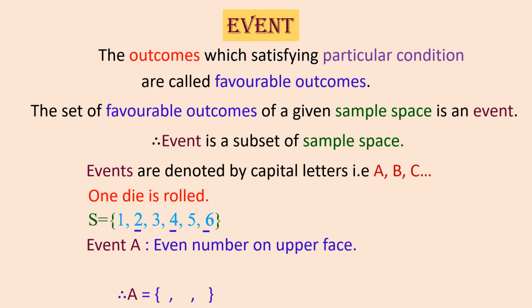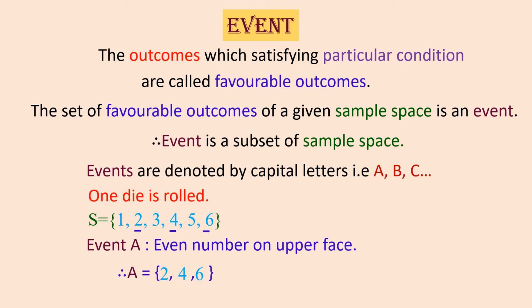Therefore, how do we write it? A equals 2, 4 and 6. The other numbers I won't choose, because I want my outcome to match event A, that is, an even number.